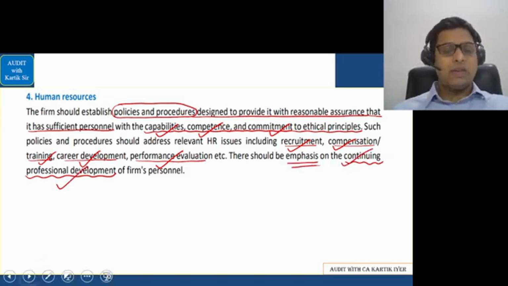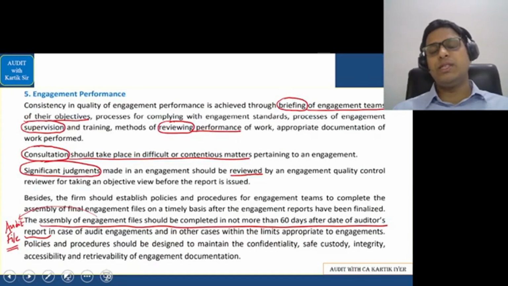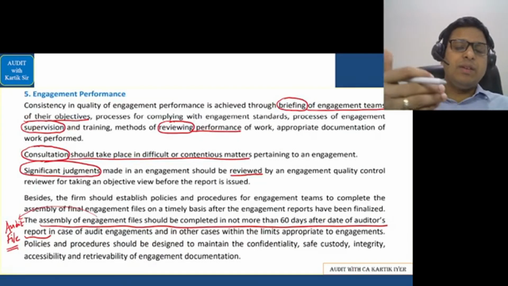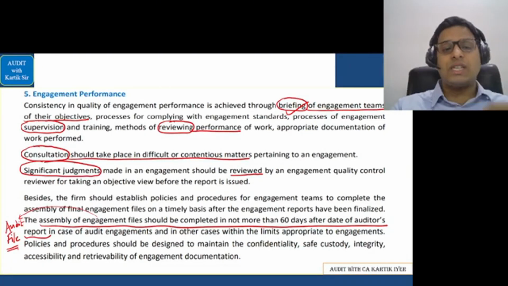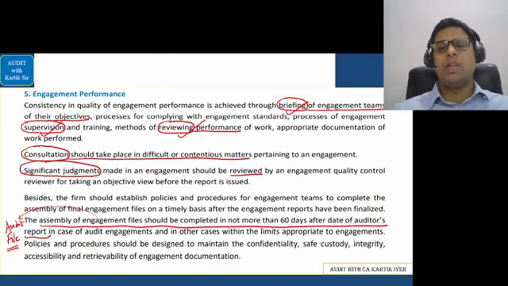Okay, let's go to the next area, that is in relation to engagement performance. Whenever the CA makes his team get the work done, their policy should cover what? They should cover something called a briefing, telling the team what is to be done before the work starts. Supervision, during the work you should supervise, and after the work you should review. Consultation should take place in difficult and contentious matters.